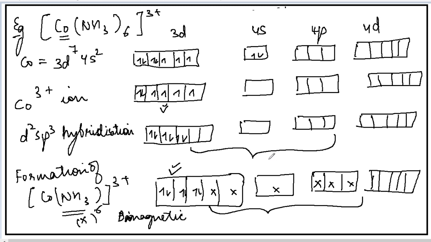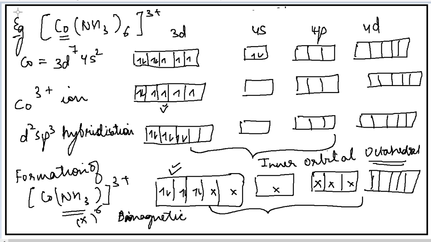Therefore it will be an inner orbital complex, or we can say that it will be an inner orbital octahedral complex. Why octahedral complex? Because 6 ligands are attached to the metal atom, and during the formation of this complex the inner orbitals are being used. Therefore it will be an inner orbital octahedral complex. So I have taken an example of an octahedral complex, and I have shown you how the formation of this complex will take place.